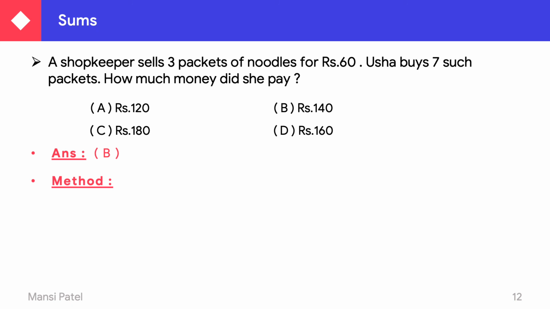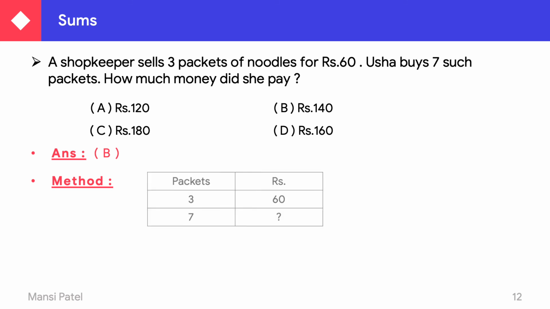Here they were given that a shopkeeper sells 3 packets of noodles and the price for these 3 packets of noodles is rupees 60. Now Usha buys 7 packets. Here we have to find out the cost of 7 packets. The thing which is given, we have to write down on the left hand side. So we write down packets first and after that their cost. So for 3 packets the cost is rupees 60. So what is the cost of 7 packets?